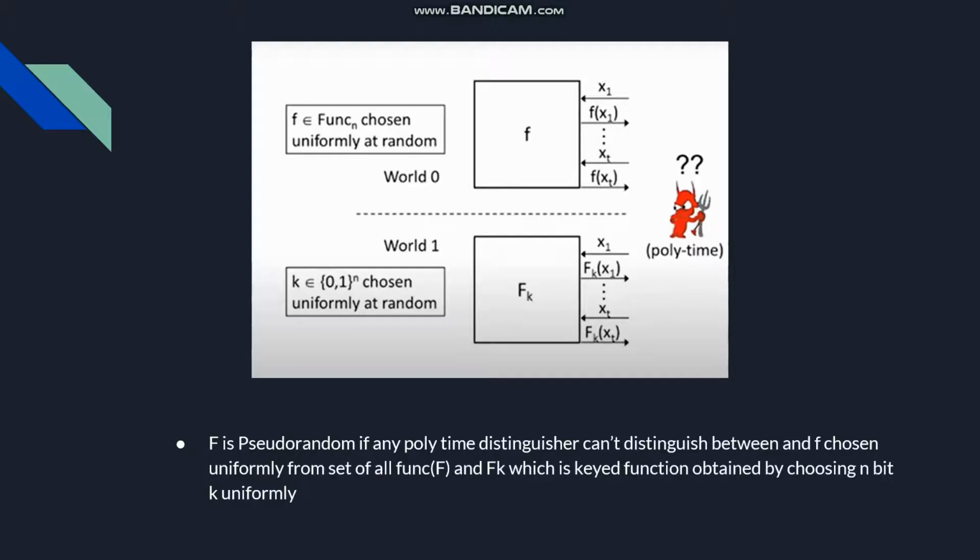the output. Now the f is pseudorandom if for any such polynomial time distinguisher, he can't distinguish between the f and the f_k, that is the functions inside the box, then we can say that the function f is pseudorandom in nature.